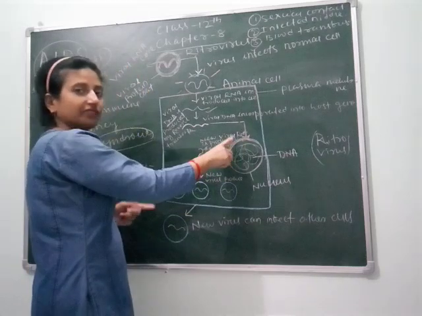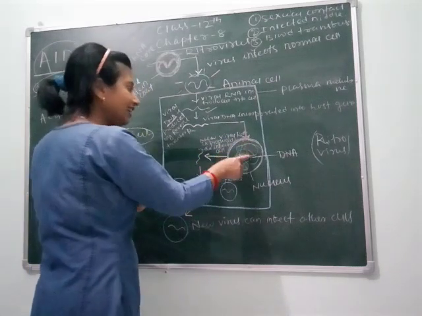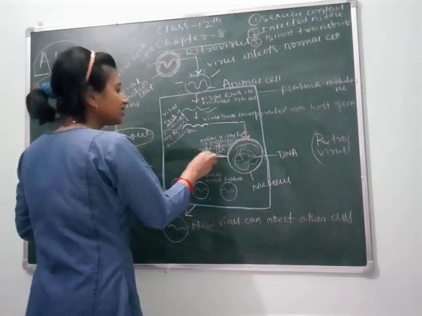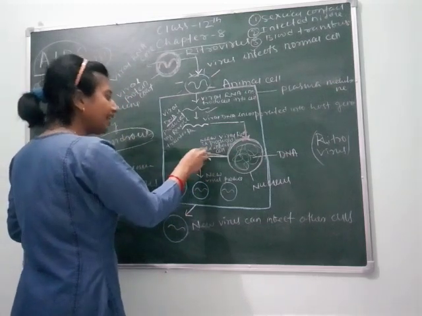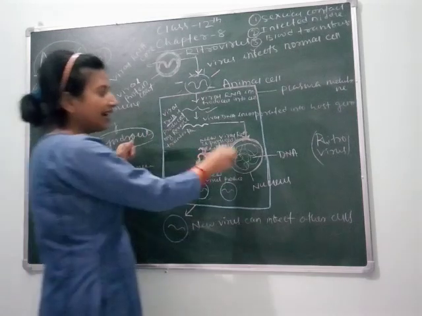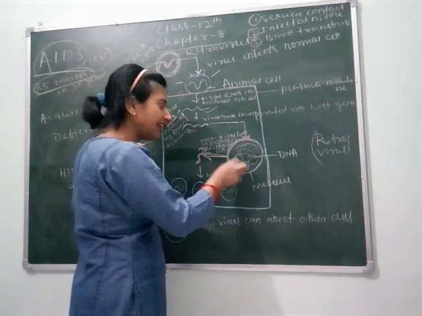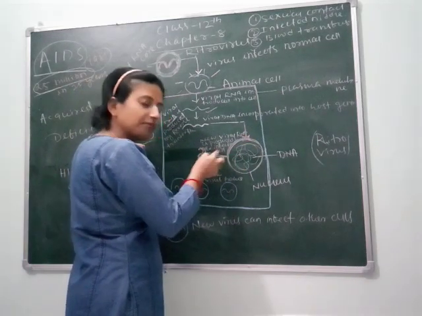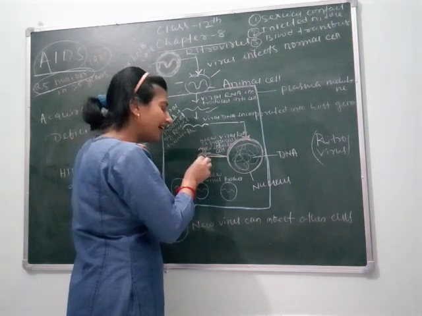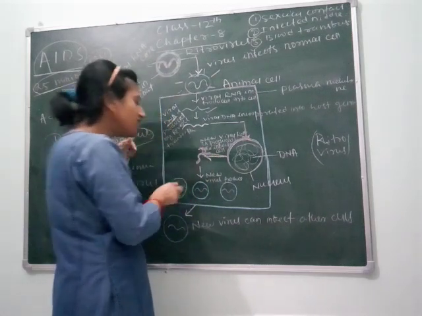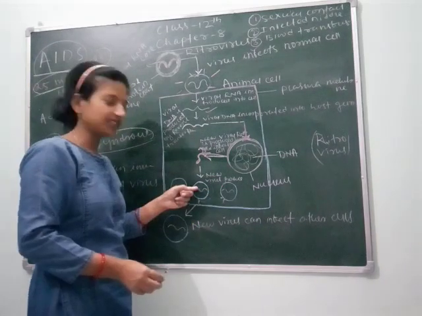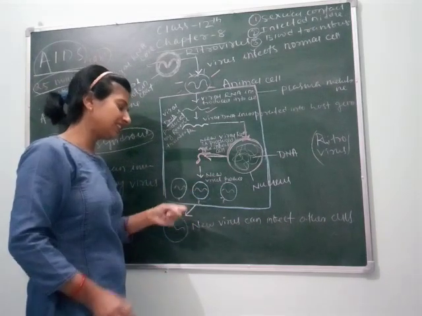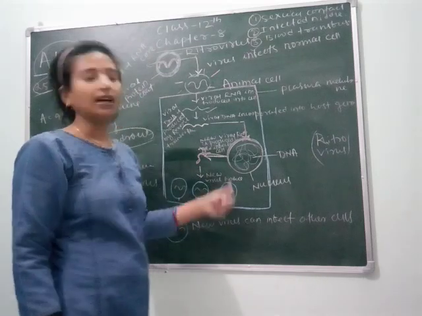After transferring the viral characters, it is again released from the DNA. Here, what is released is the RNA. After infecting the cell, the RNA again comes out from the nucleus in the form of RNA and forms new viruses. It forms here 1, 2, 3 new viruses. Again these new viruses get ready to infect other cells.